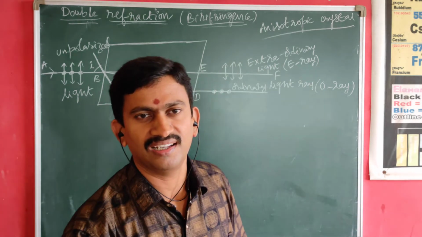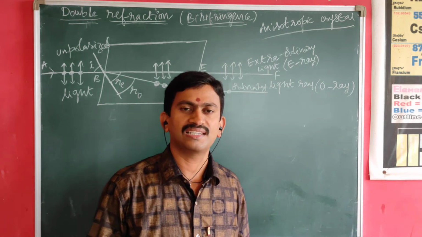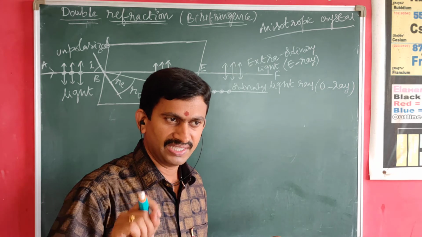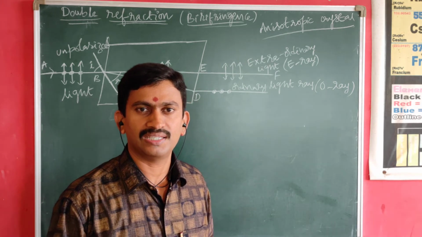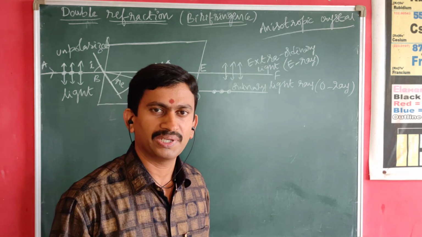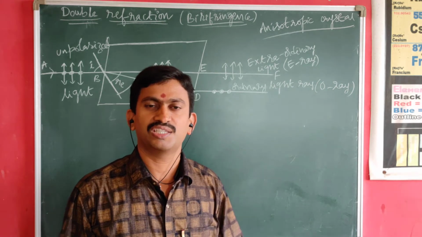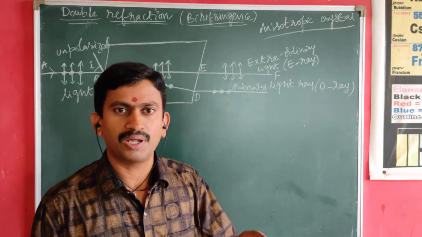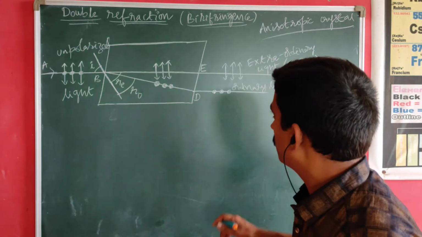You might have studied isotropic crystals in the previous class itself. An isotropic crystal is a crystal which has all physical properties the same in all directions. An anisotropic crystal is a crystal which exhibits different physical properties in different directions.